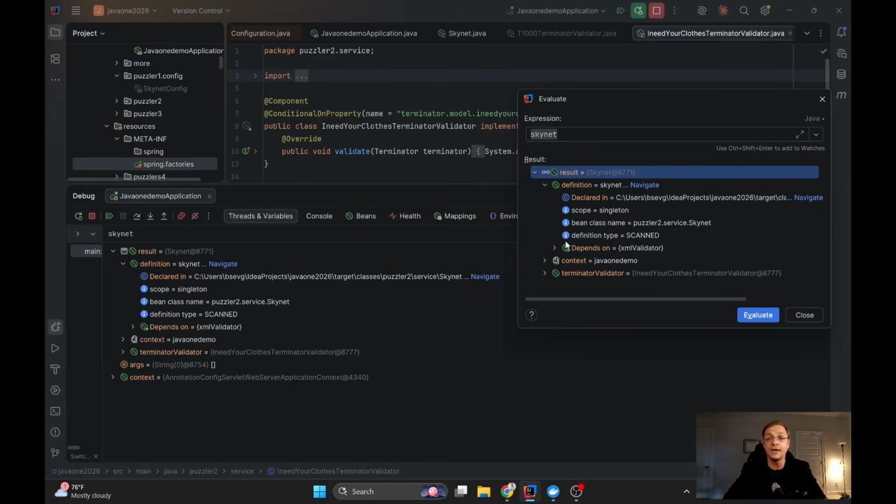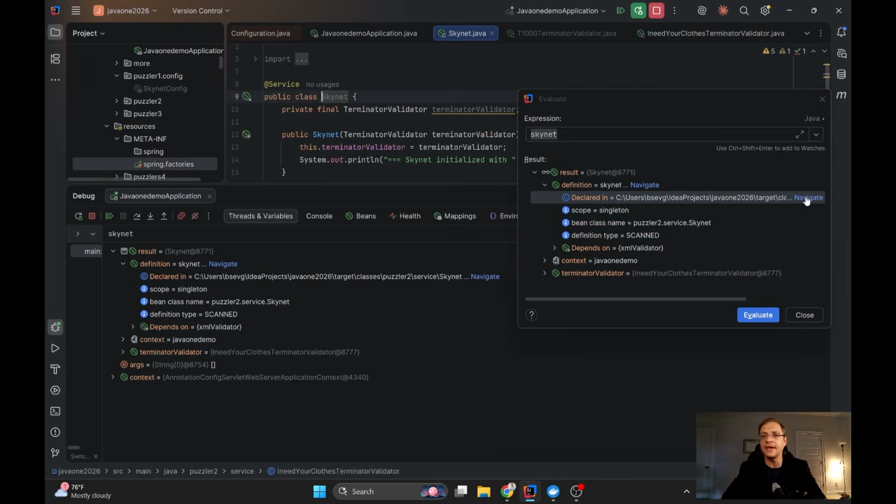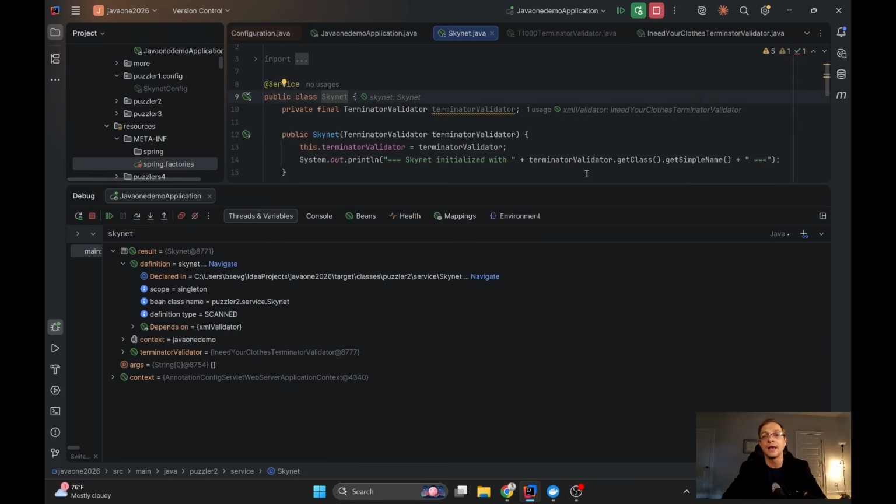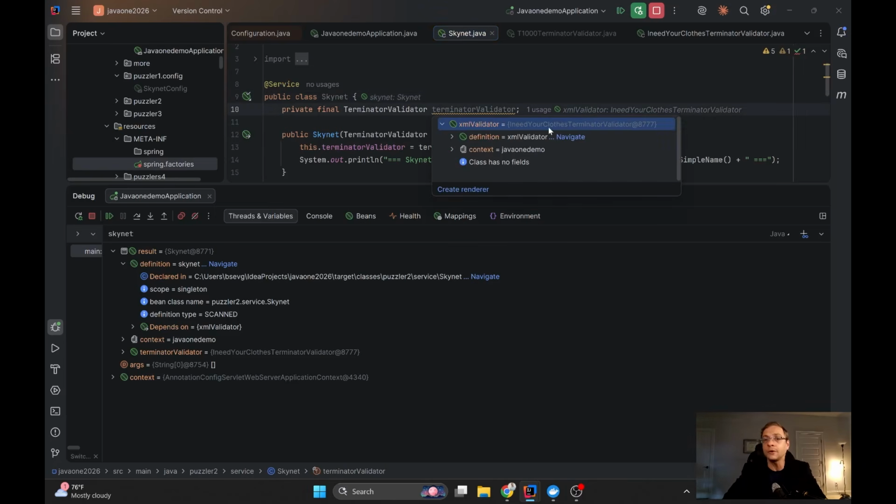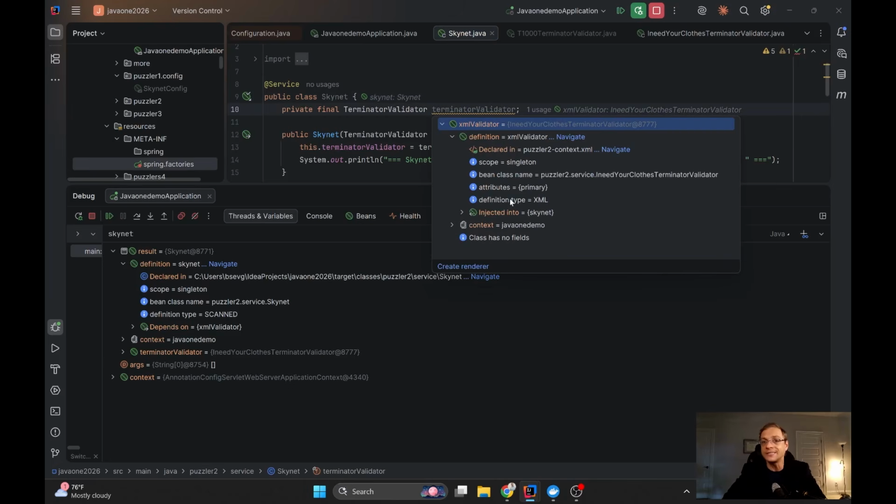I can see that the type of the bean is scanned because it was marked with @Component. I can see the class name of this bean, and the scope of this bean, and I can click navigate, and I can see where this bean was declared. And in case I want to find out about the terminator validator which was injected here, you don't even need to type anything. You can just click. You can see some strange XML validator here, and if you click on it, you can find the definition of that, and you can see its defined type is XML. It was defined in XML, and it's primary. All this information is provided here by IntelliJ.